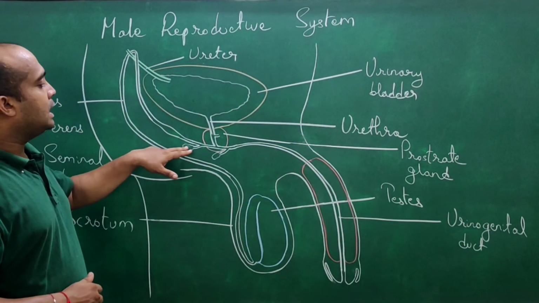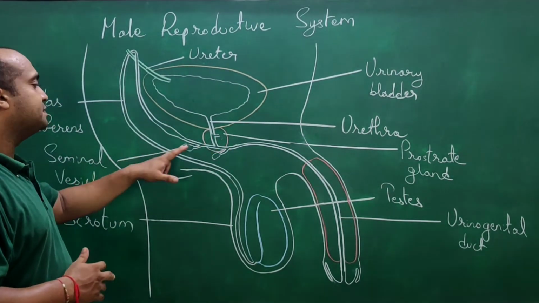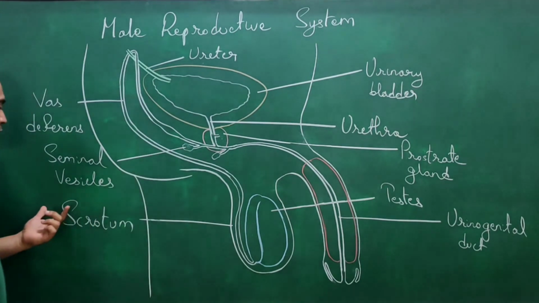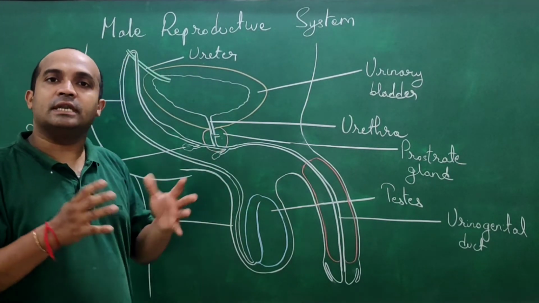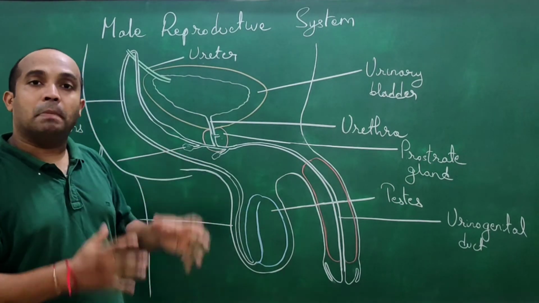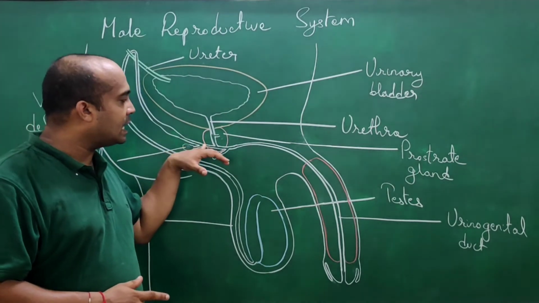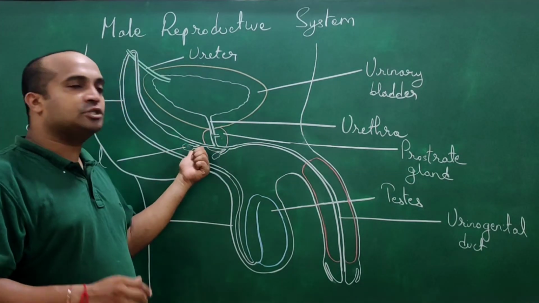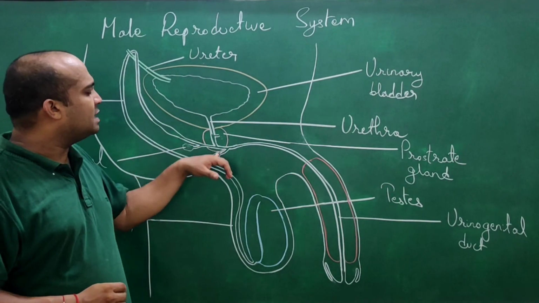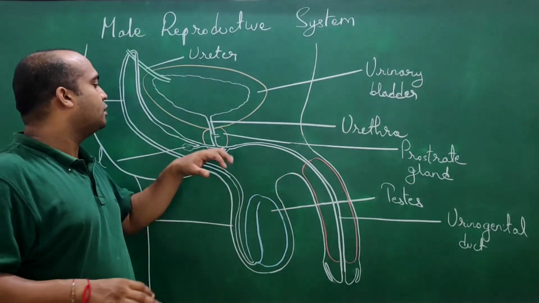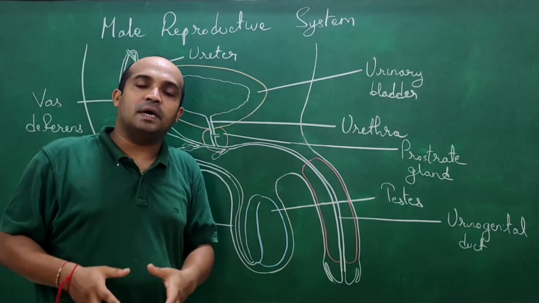Okay. Now in here, secretion of the prostate gland, secretion of the seminal gland or seminal vesicles. Understood? And one more gland is there. Here it is not labeled because in our book it is not labeled, but it is called the bulbourethral gland. So secretion of all these three types of glands are added in here. There is actually a pair of seminal vesicles, and a pair of bulbourethral glands are there. So from these glands, secretions are added with the sperm.